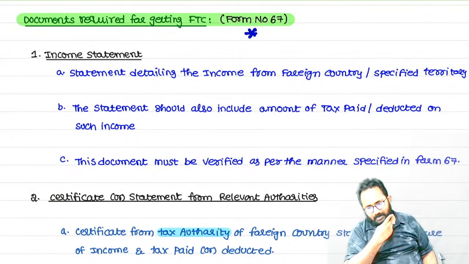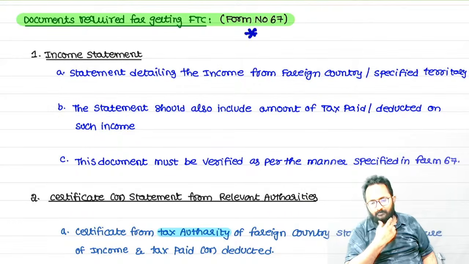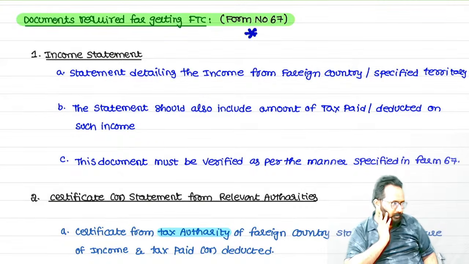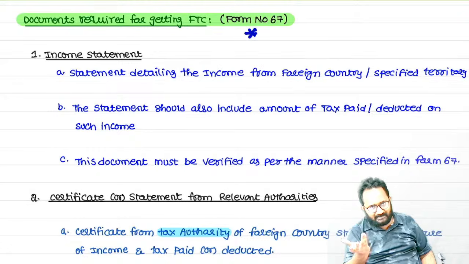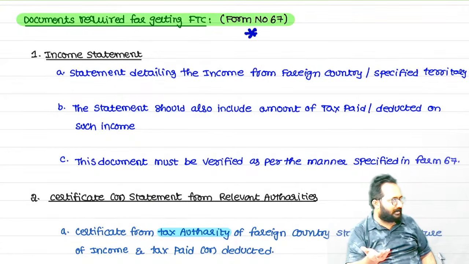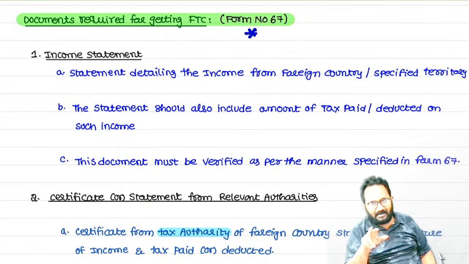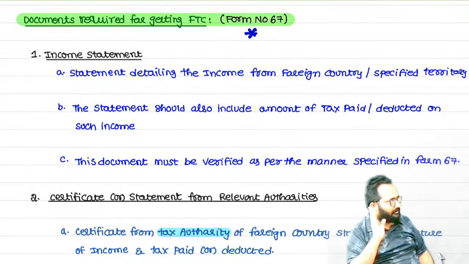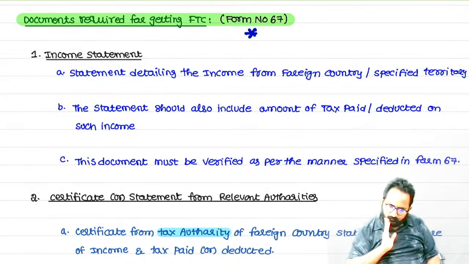No, we can't claim 80TTA and 80TTB at a time. Any one only you can claim. If you claim 80TTB, automatically 80TTA is not available. Because if you are a senior citizen, on savings bank account interest you can take 80TTB only. Because in that 80TTB, you will get 50,000. Then 80TTA is automatically not available. You can't take both sections at a time.